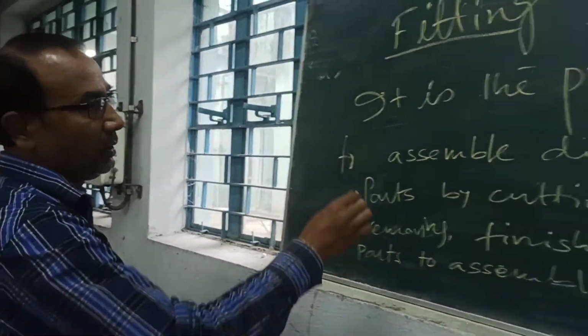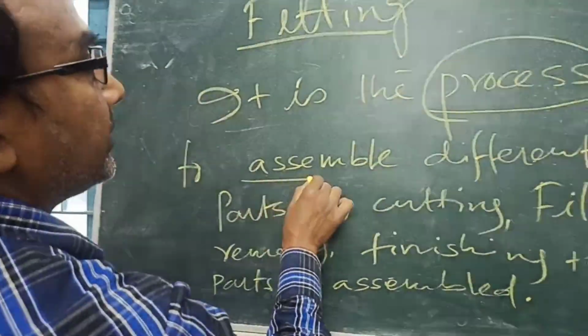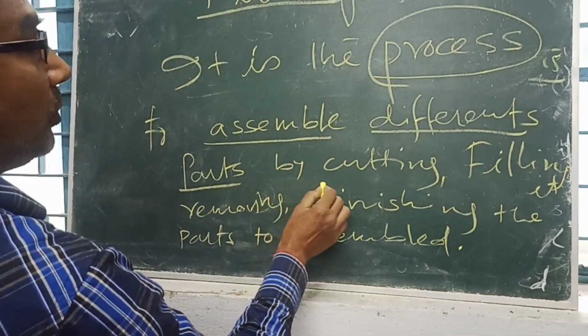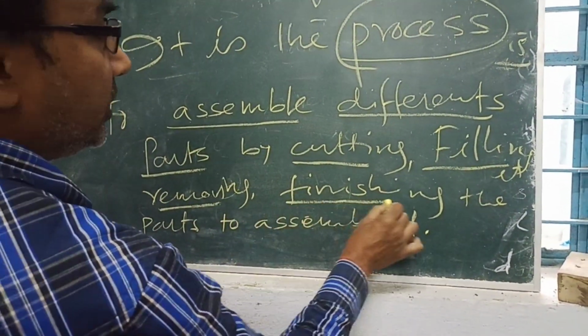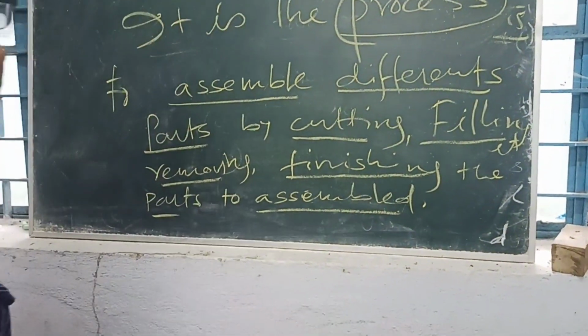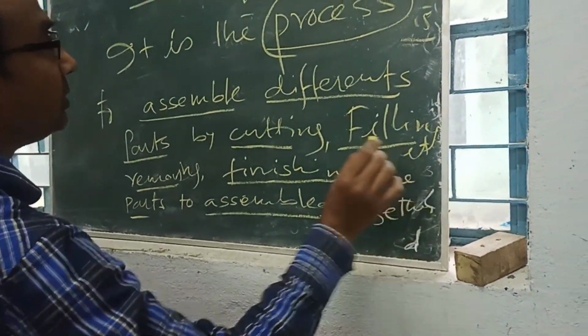Fitting, what is fitting? It is a process. Fitting is the process to assemble different parts by cutting, filing, removing or finishing the parts so they can be assembled together. This is the fitting process.